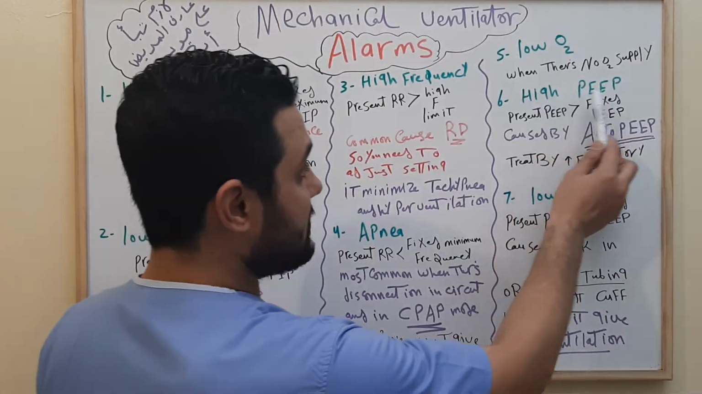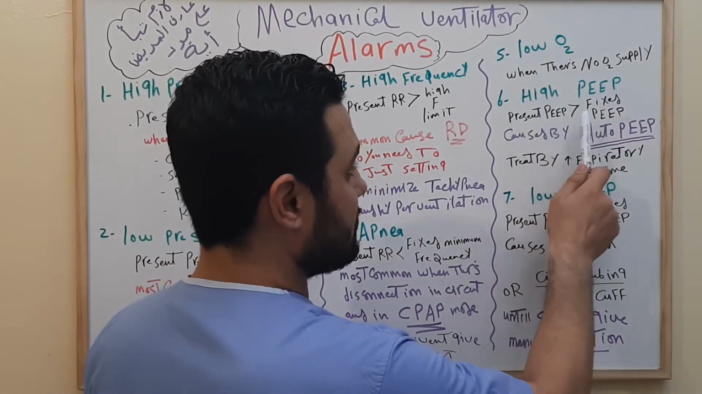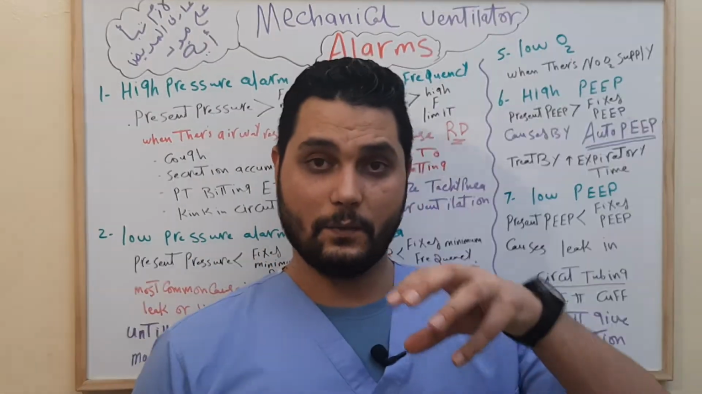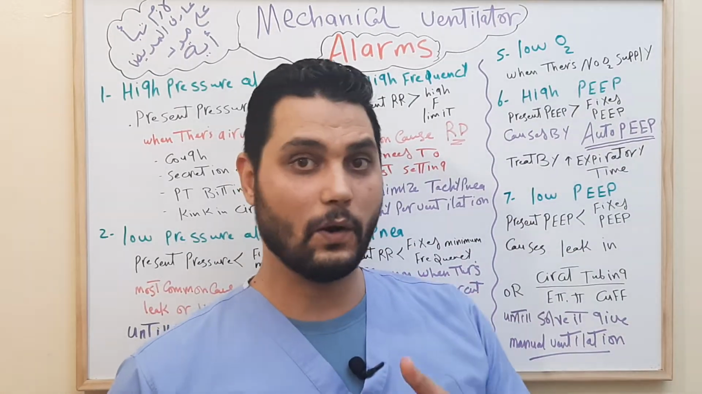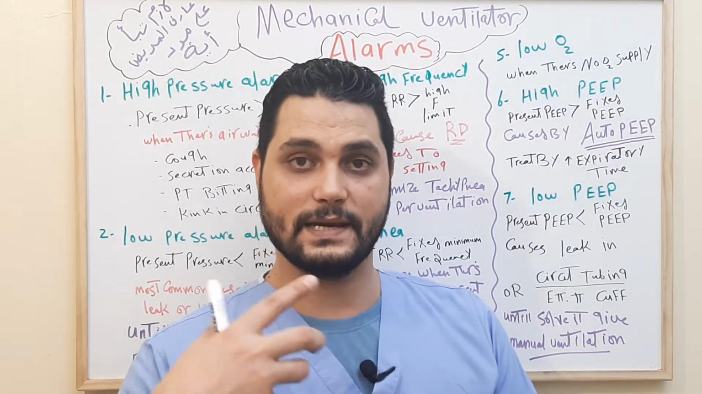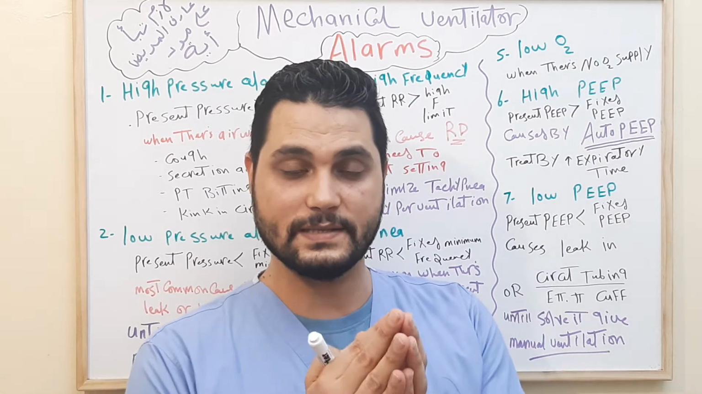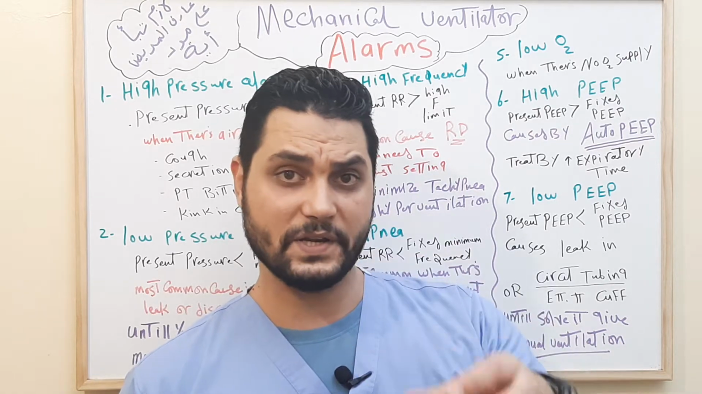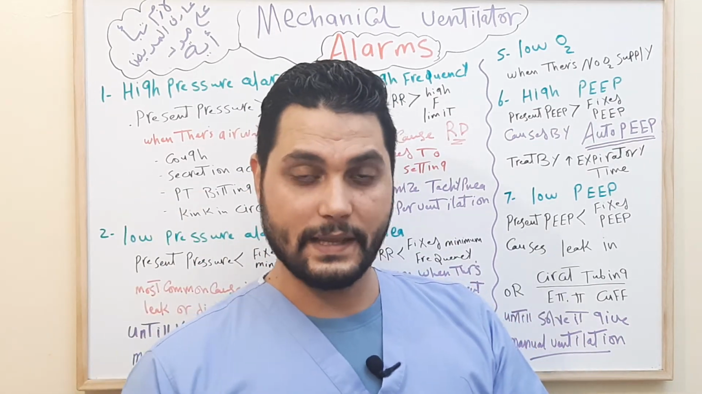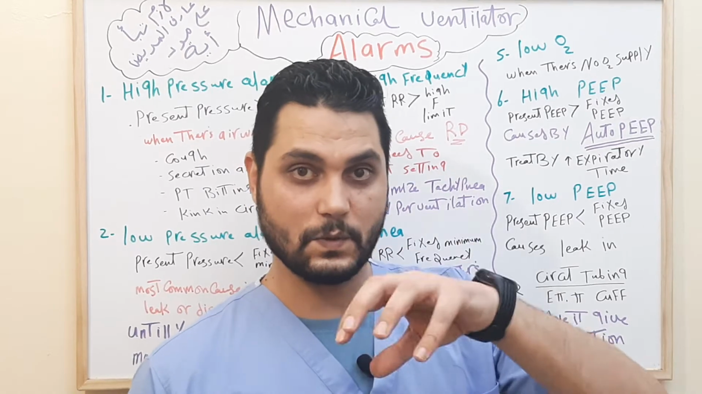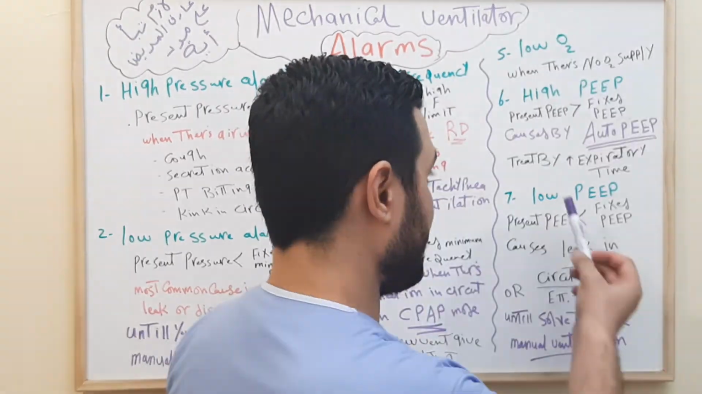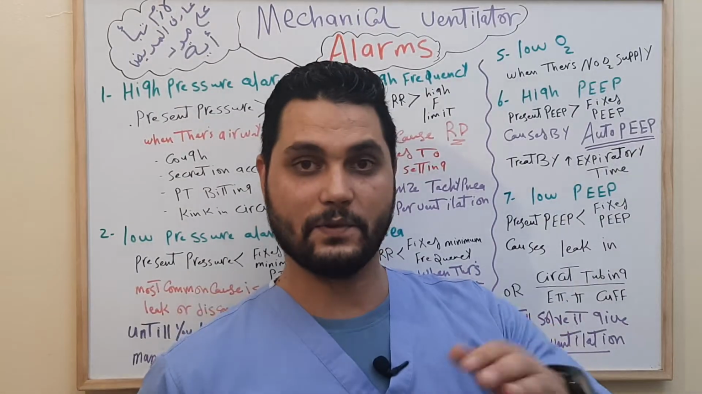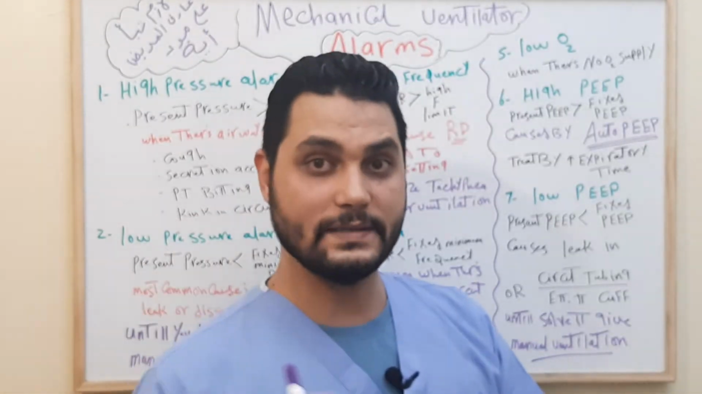Okay. After that, high PEEP means that the present PEEP is more than the fixed PEEP. This is caused by auto PEEP, when there is PEEP in the lungs of the patient. This PEEP is the residual or remaining air in the lung which keeps the lung open at positive pressure. So more air stays in the lung, and this increases the stress of the patient. At this time we can treat it by increasing the expiratory time to let the patient exhale all of this air.